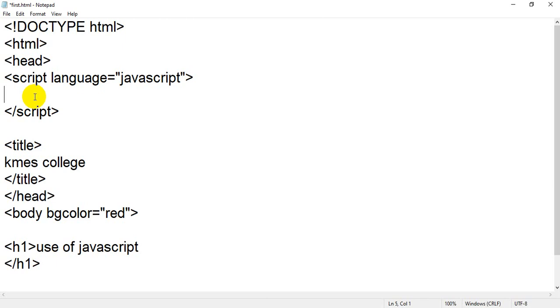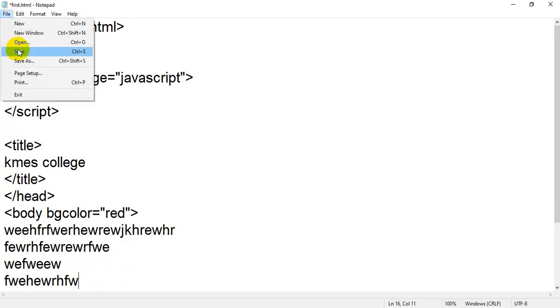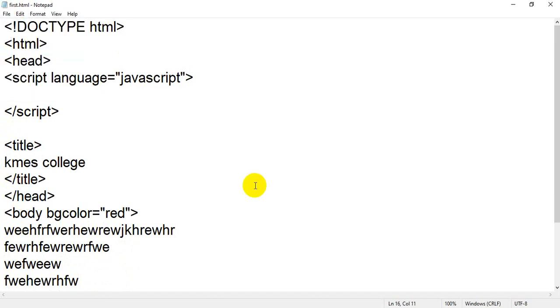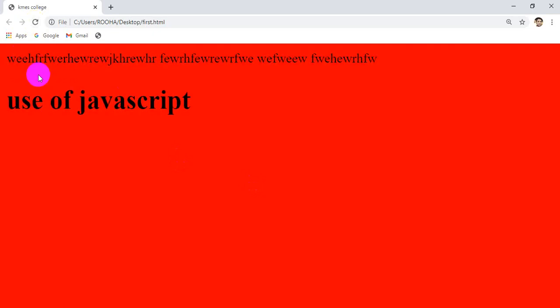It will display as it is. For example, this is your HTML page. Inside HTML, if you write anything, for example I am typing blindly, and when I click on save and flip back to my browser, it will display as it is what I have written. See what I have written, a meaningless word, it is displayed.